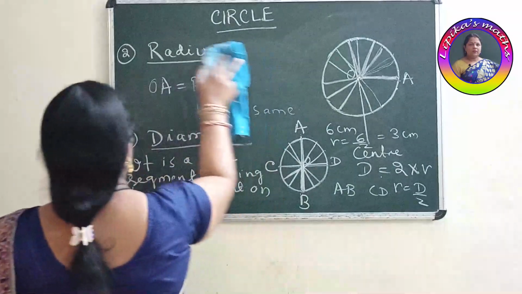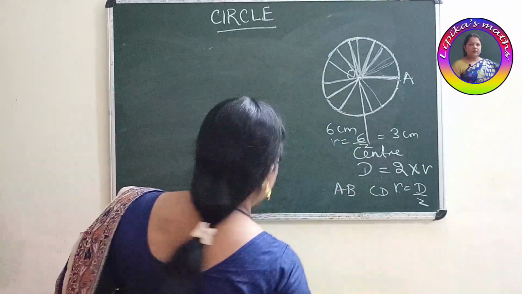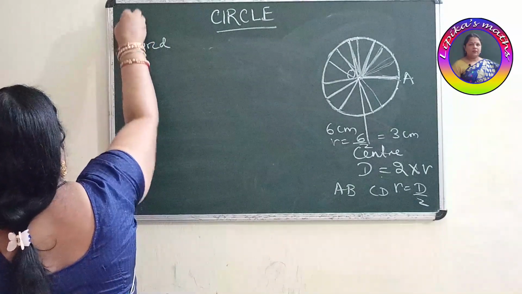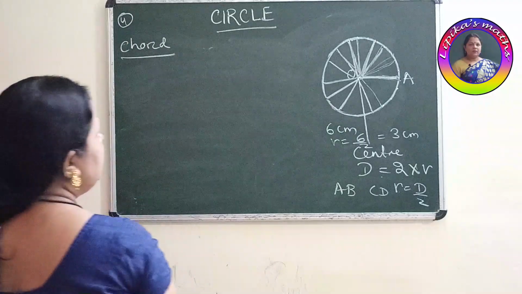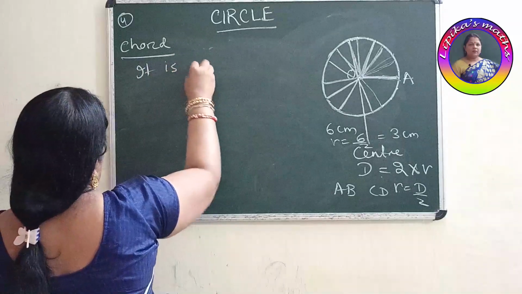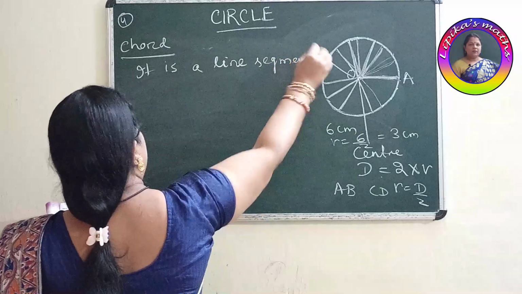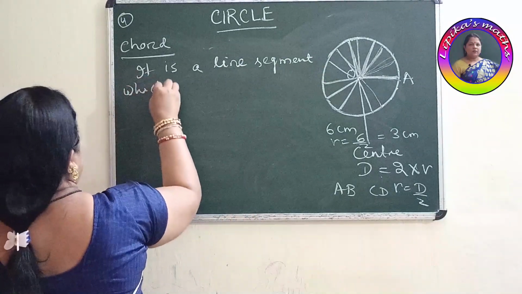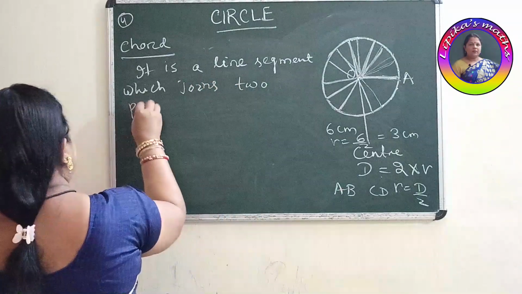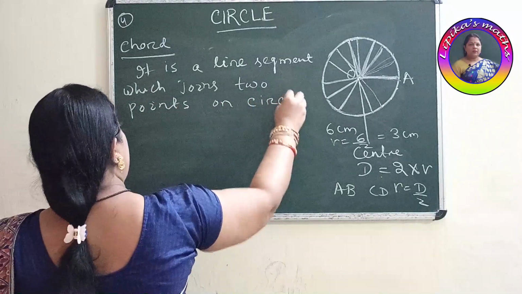Then come to number 4 point, that is chord. What is this chord? Here also it is a line segment. This one is also a line segment which joins 2 points on the circle.